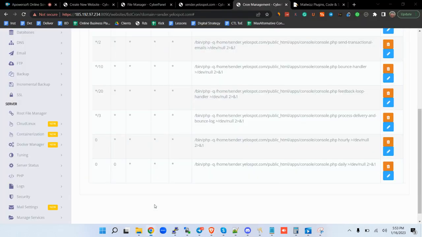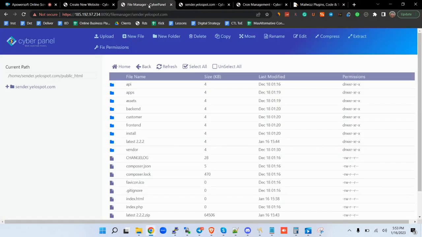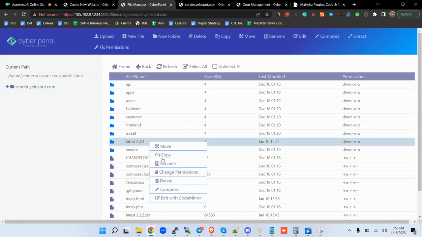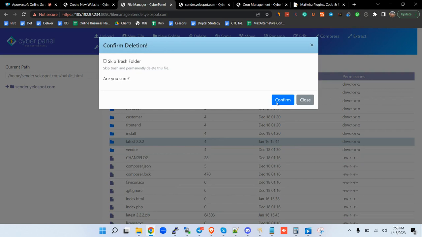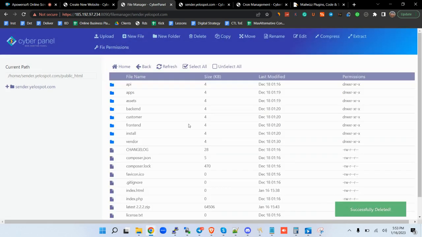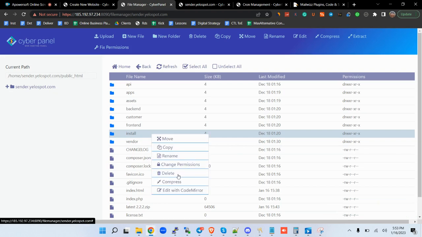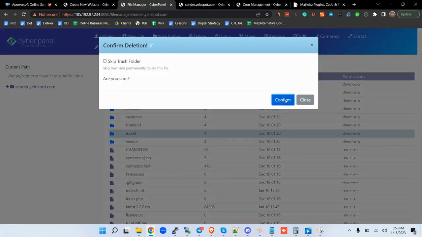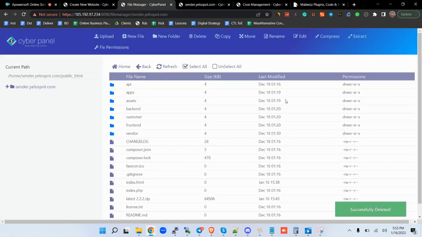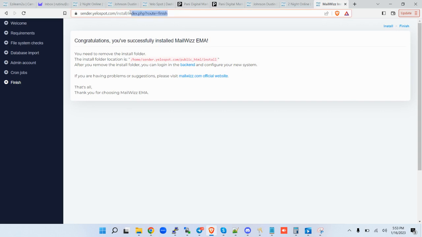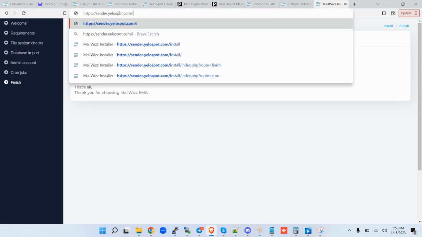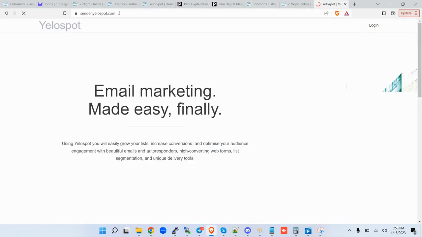So the other thing that is remaining is you need to come to the file manager here and then remove this file here, delete that, delete the install, and if we come to our Mailwizz, remove the install, and then you click on that.